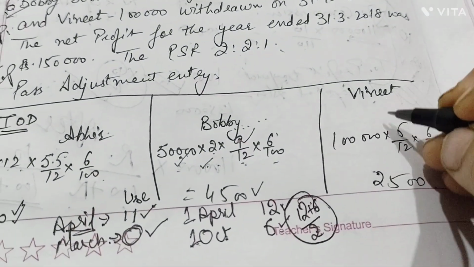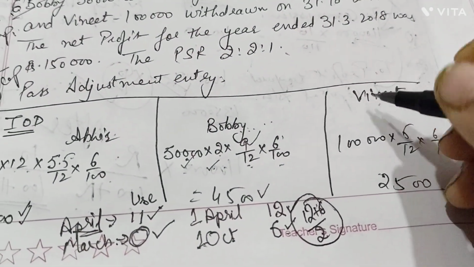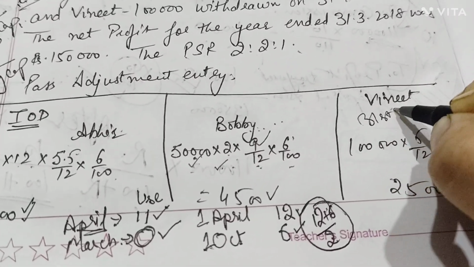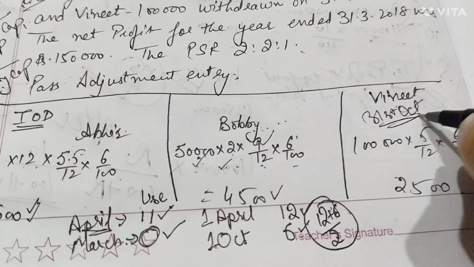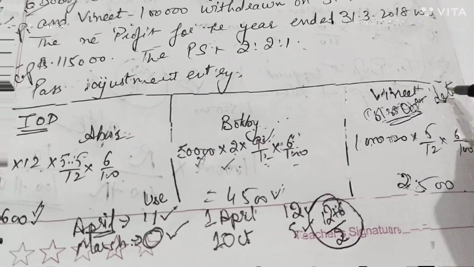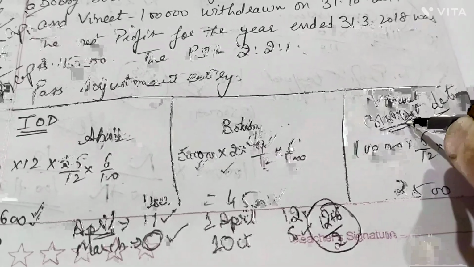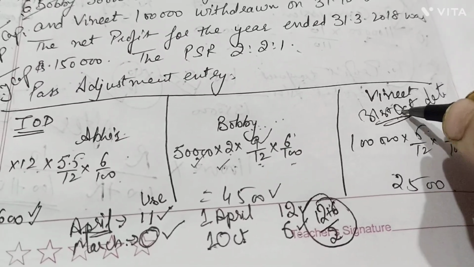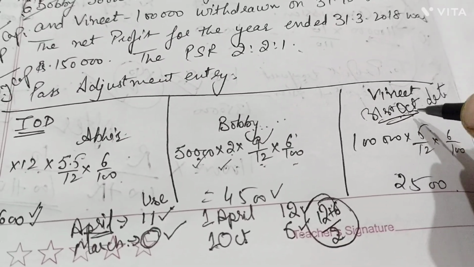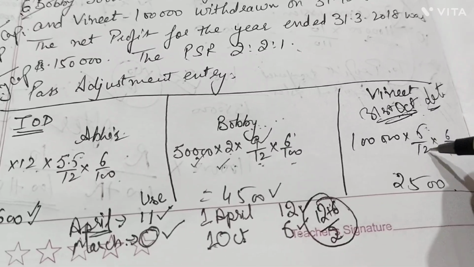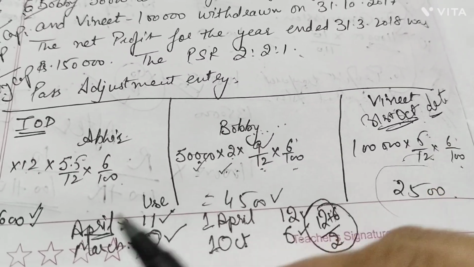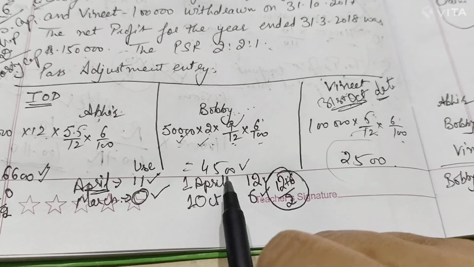Then in the case of Vineet, who has withdrawn 1 lakh rupees on 31st of October, this is a particular date given to you. In the case of the date, you will count the leftover months. How many months were left? There were 5. So that is your November, December, Jan, Feb and March, right? So 5 divided by 12 for the given rate 6%. What is IOD here? 2,500. So we got IOD 6600, 4500 and 2500.